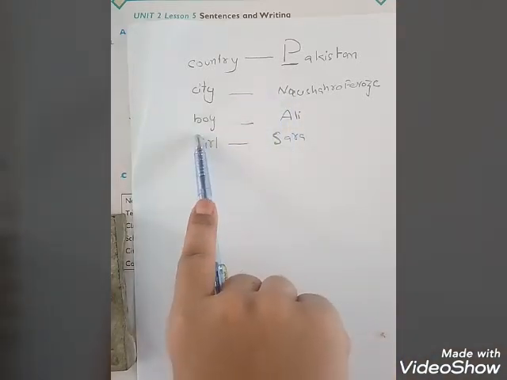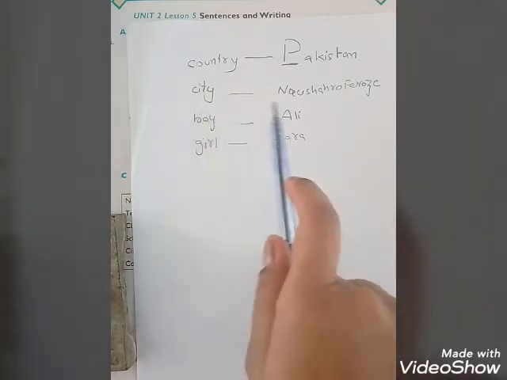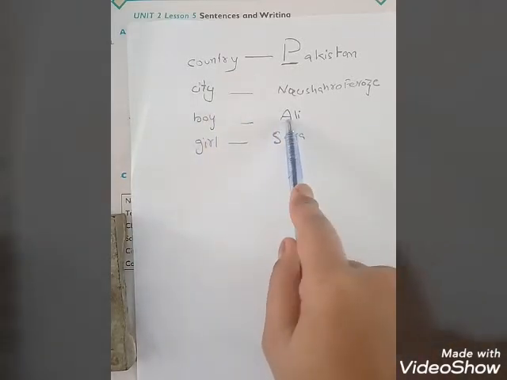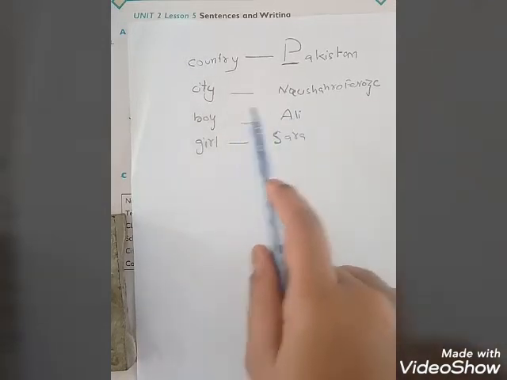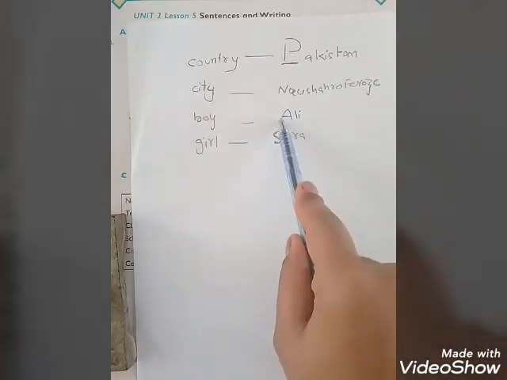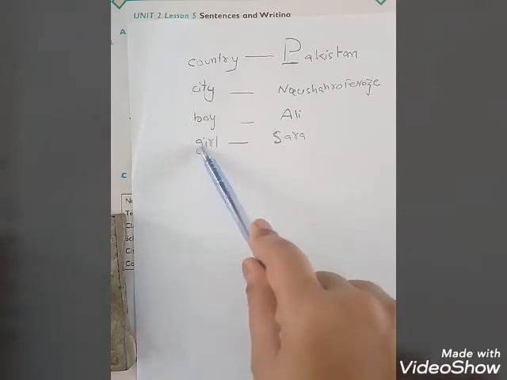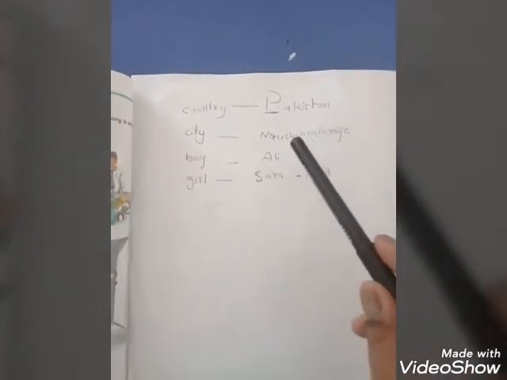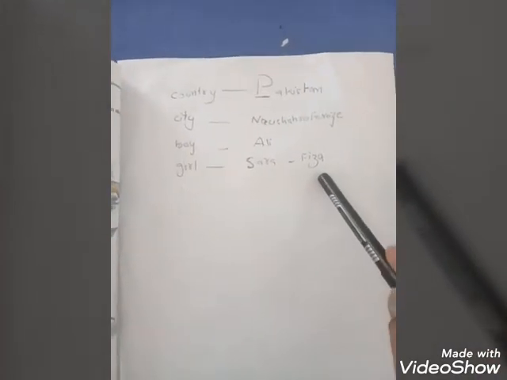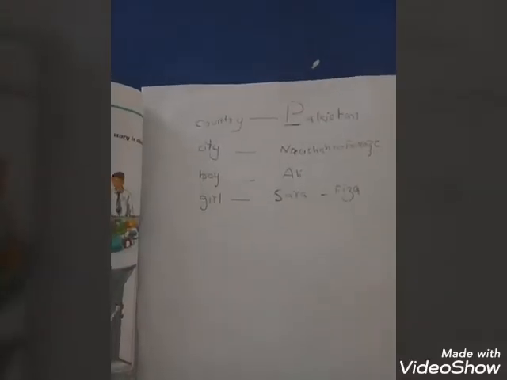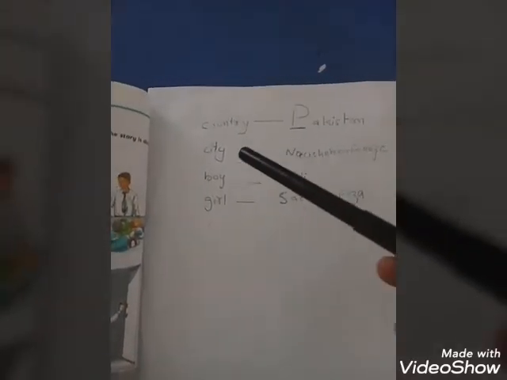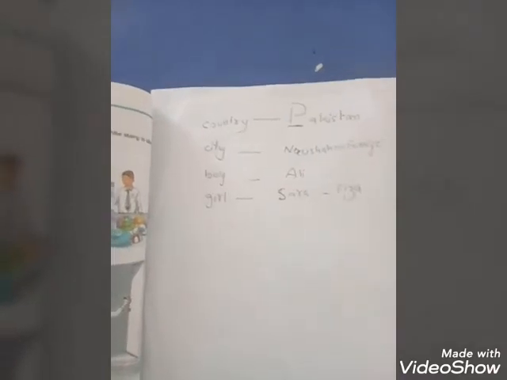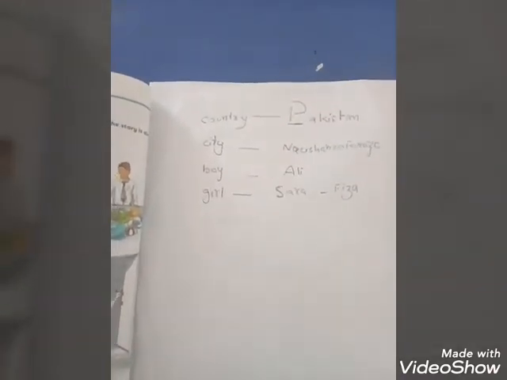Boy, there are so many boys, but the name of the boy is Ali. So it is a special, particular name. So we will write it with capital A. Girl, there are many girls, but we are talking about Sarah, Ali, Fiza. Students, Ali, Sarah, Fiza are names of people. We must start with capital letters. Like this, names of countries and cities and schools, we must start with capital letters.